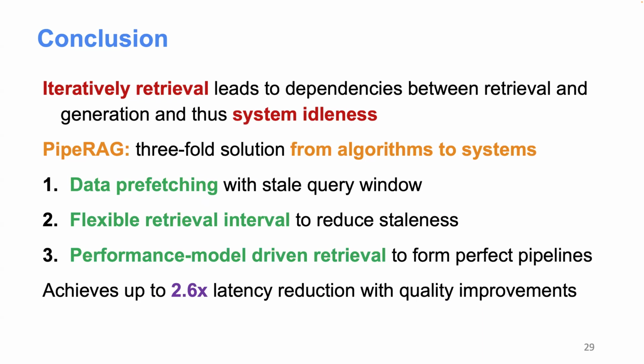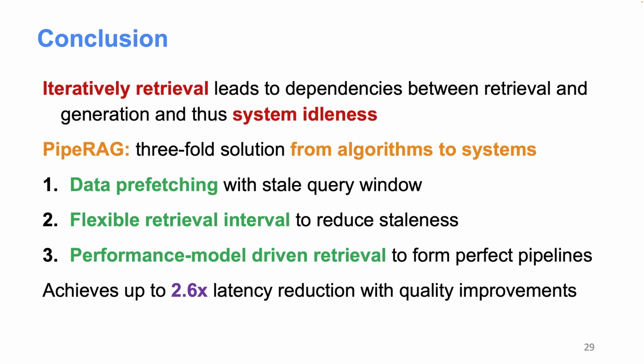And in conclusion, we address the system efficiency issue in RAG with iterative retrievals. We propose PipeRAG, which has a threefold solution from algorithms to systems. First, we allow data prefetching, which allows some query staleness and retrieved content staleness, in order to support pipeline parallelism between retrieval and generation.